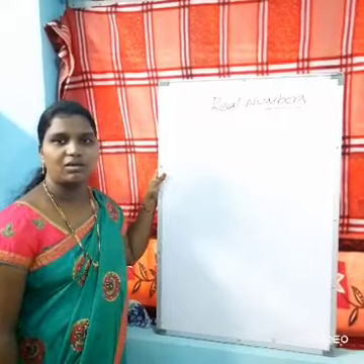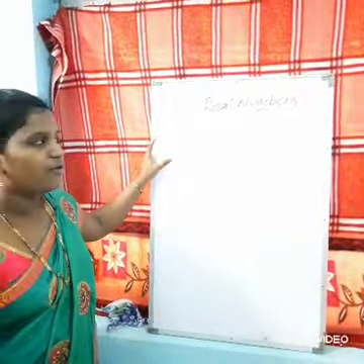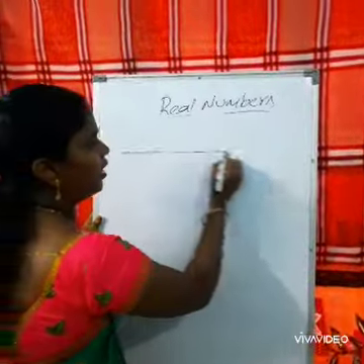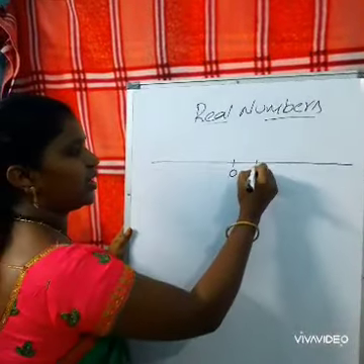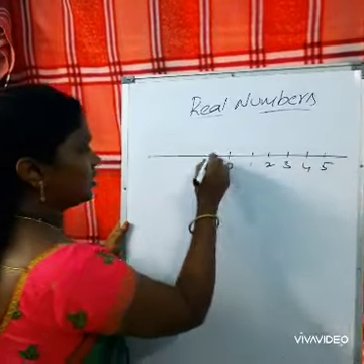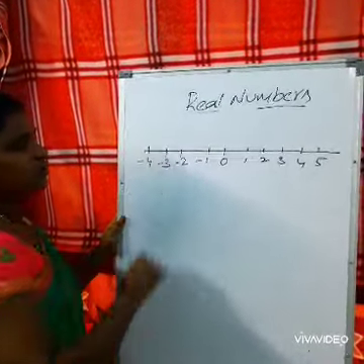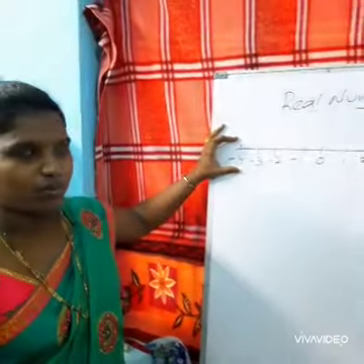Now let us see how to represent rational numbers on a number line. First of all, whenever we have to represent a number line, we have to take a line, and in the middle represent 0. On the right side we take all the positive values, and on the left side all the negative values. This is how we represent the number line.